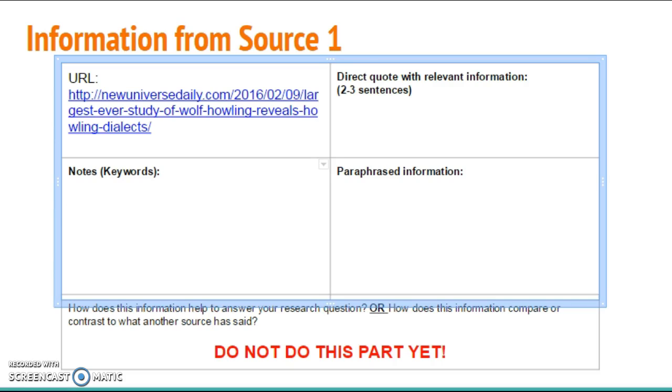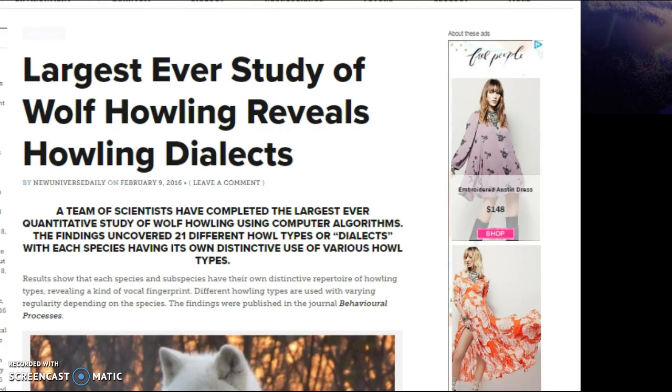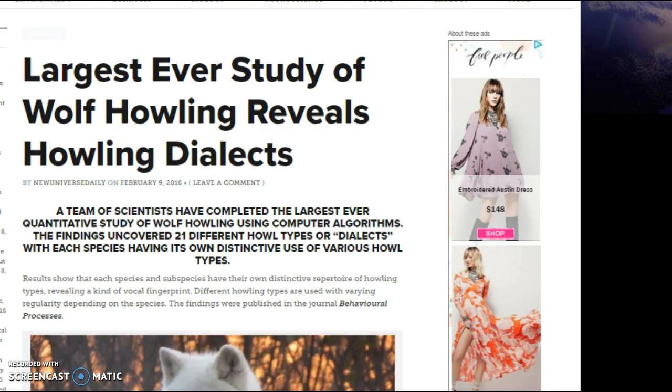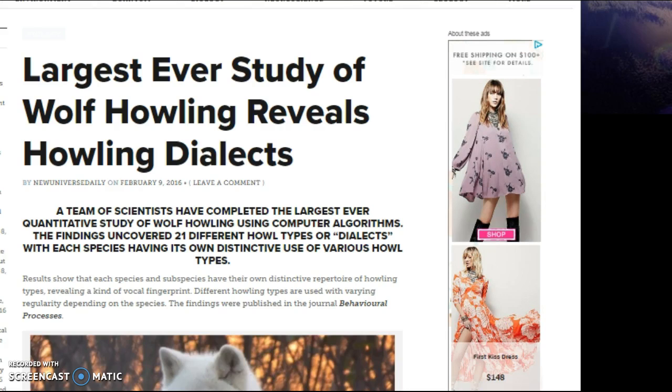So the research question I decided on was, what are some similarities between the social structures of wolves and dolphins? I found an awesome website. I have copied and pasted my URL onto my note card already. It's right there. So now let's go to the website and find some information that answers my question. So this article is entitled, Largest Ever Study on Wolf Howling Reveals Howling Dialects. And you would think it's only about wolves, but it's not.